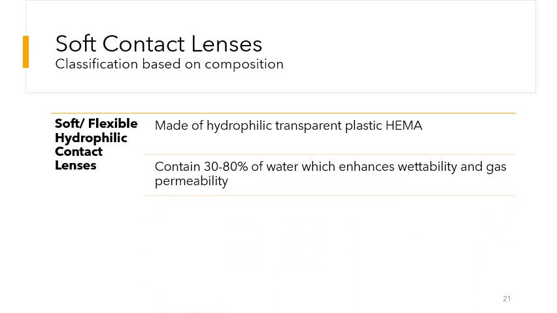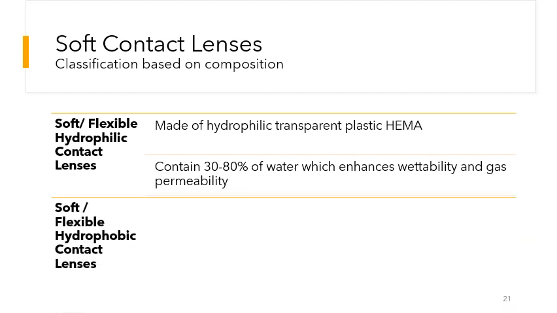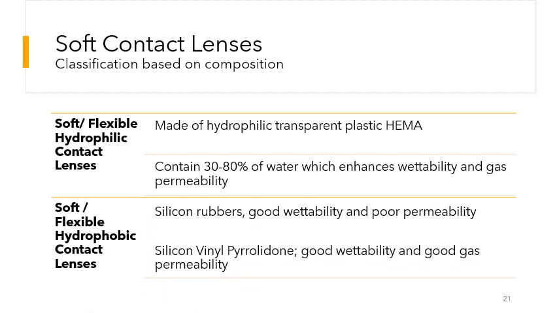They contain about 30 to 80% water, which enhances the wettability as well as the gas permeability. The soft or flexible hydrophobic contact lenses are made of silicon rubbers. They have good wettability and poor permeability. The silicon vinyl pyrrolidone contact lenses have good wettability as well as good gas permeability.